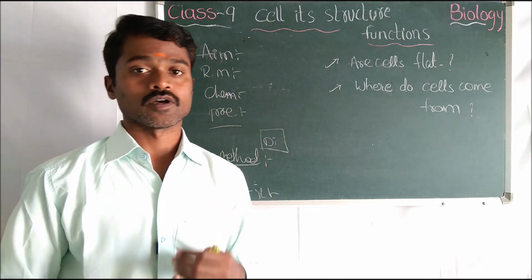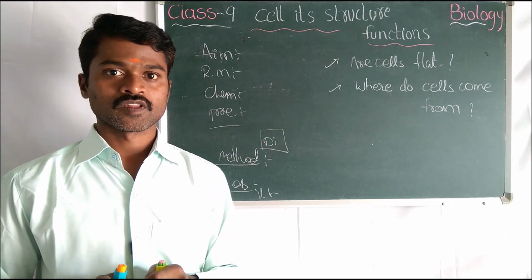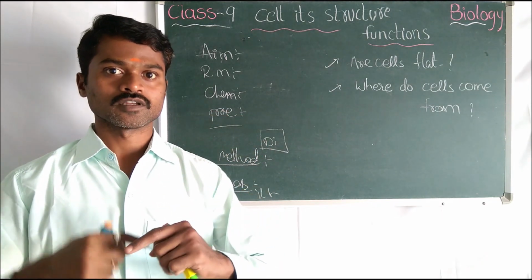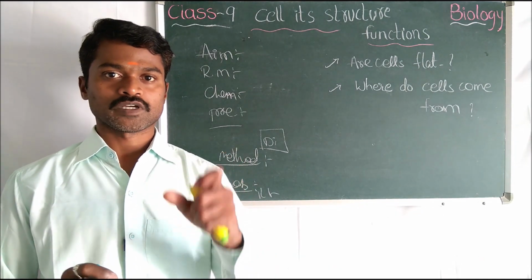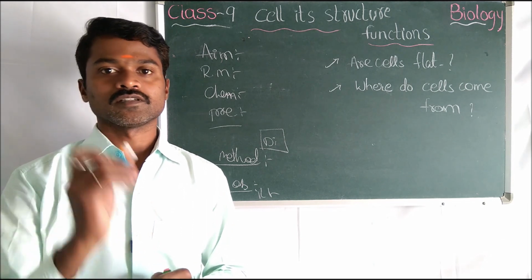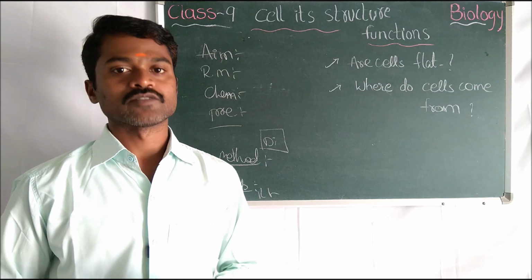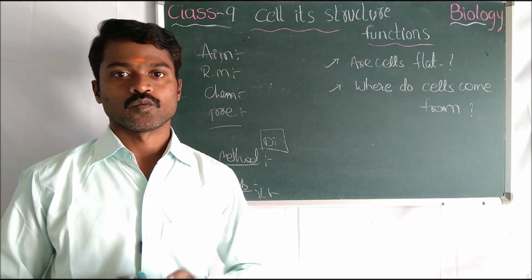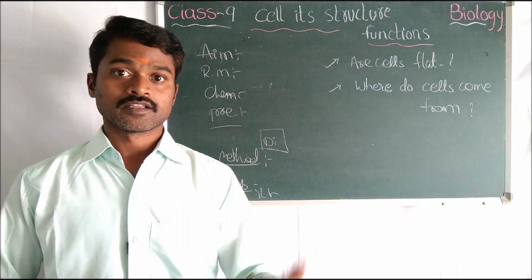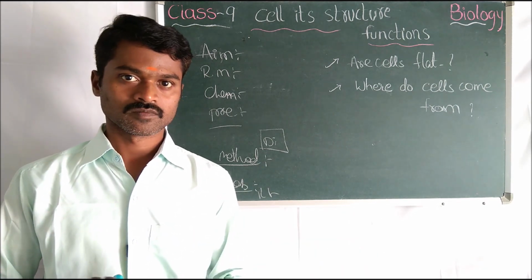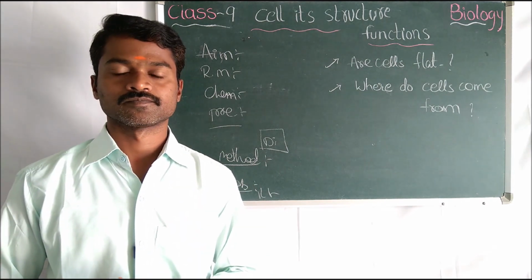Okay, next we have a revision, and I will show the pictures with everything. Here we have some questions. You should solve the questions. Read the textbook and solve them. I will show how to draw the mitochondria in an easy way. Keep a pencil and notebook ready. Okay, boys and girls, we will meet in the next class with these answers, the mitochondria and cell diagram, the difference between plant cell and animal cell, and revision for the first lesson. Okay, thank you.